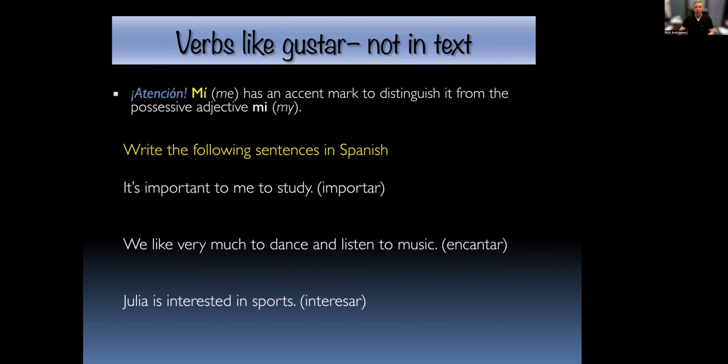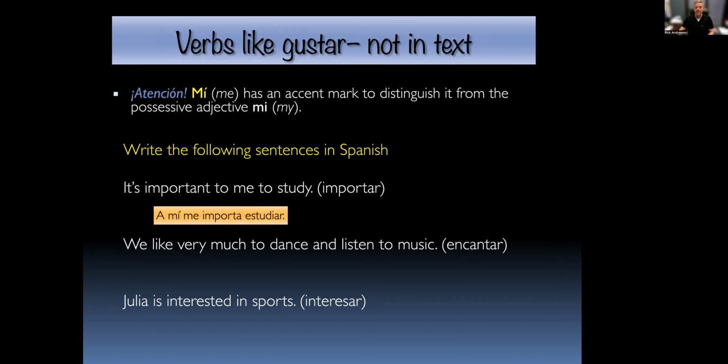Número uno, it's important for me to study. So the subject of that sentence is to study. To study imports or matters to me. So we would have a mí, which is optional. Me importa estudiar. Estudiar is our subject. It's singular because it's an infinitive. So importa stays in third person singular. And the indirect object is me. The a mí is optional. If you're going to put a mí, it has an accent on the i.